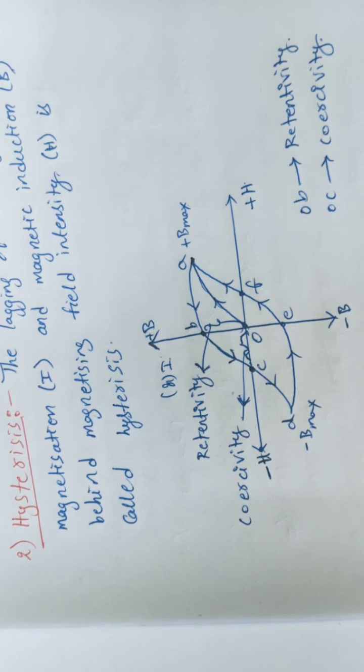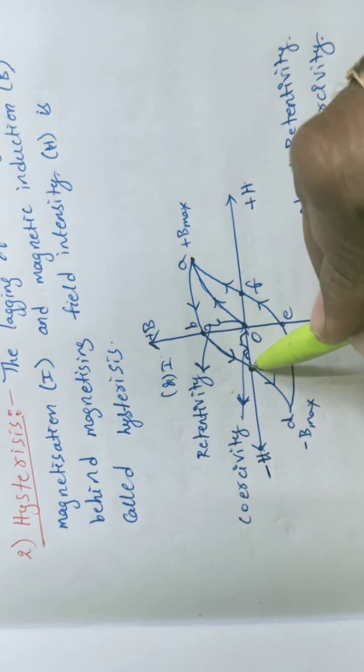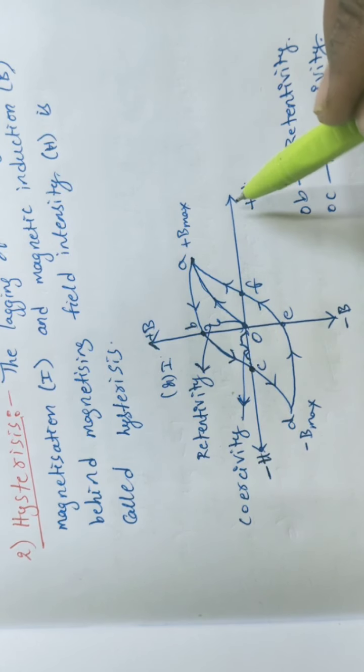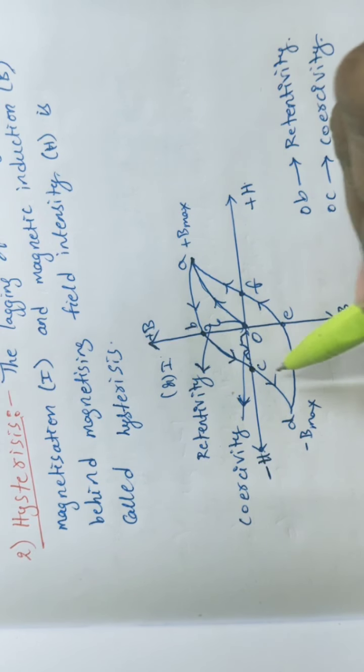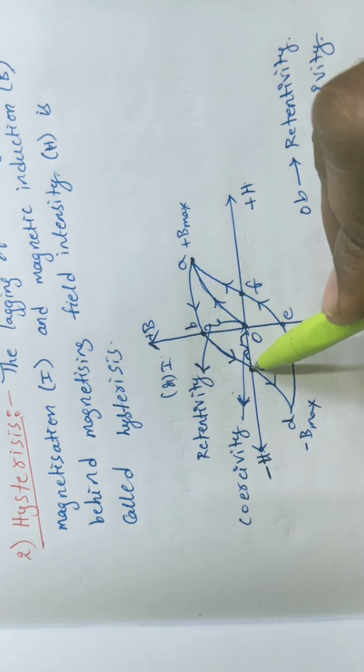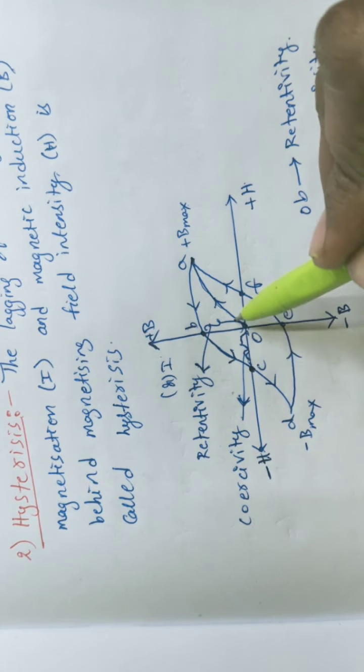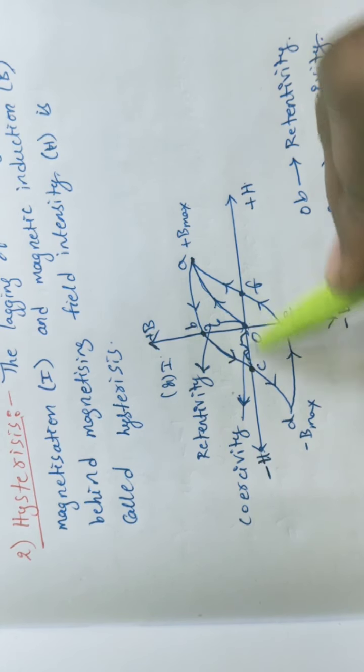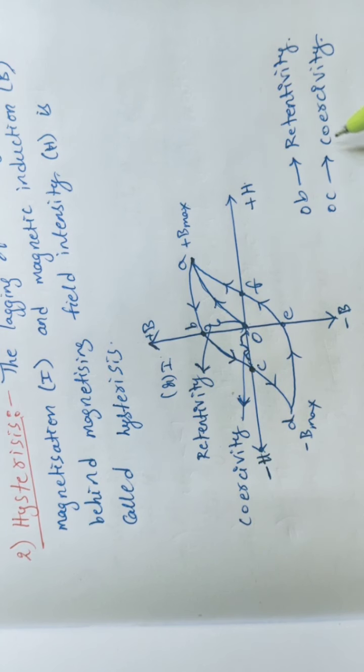So the value of magnetizing field required to reduce I to 0, meaning at what condition the I value becomes 0? When H is reduced in the negative direction, or moving in the opposite direction. This one we call OC, which represents coercivity, or coercive force.